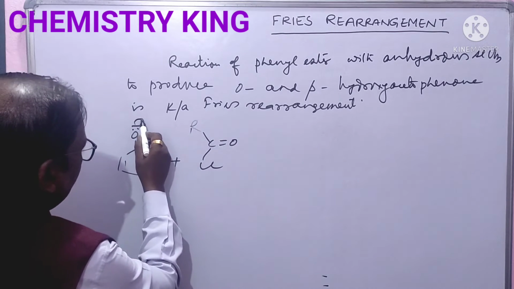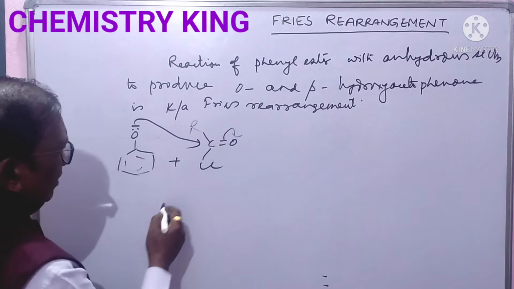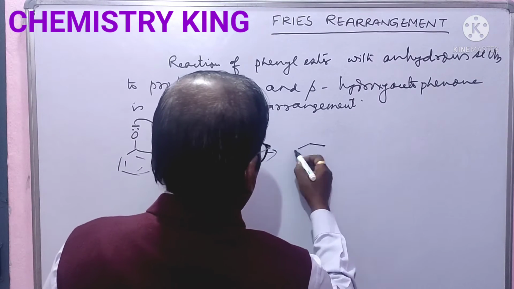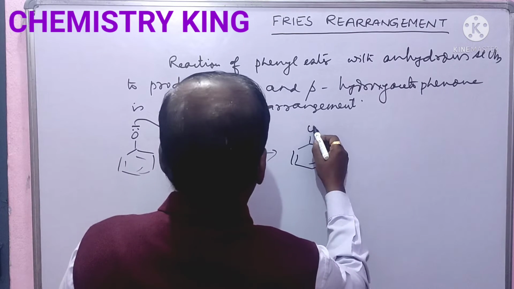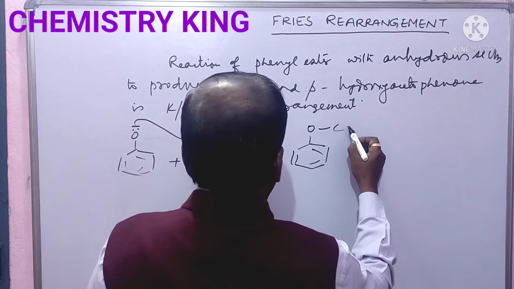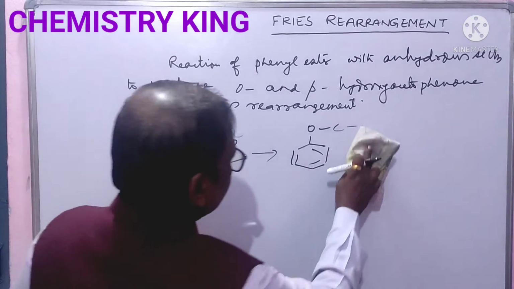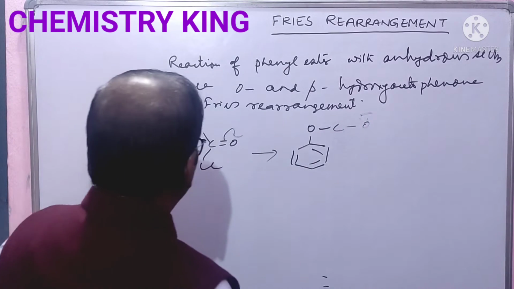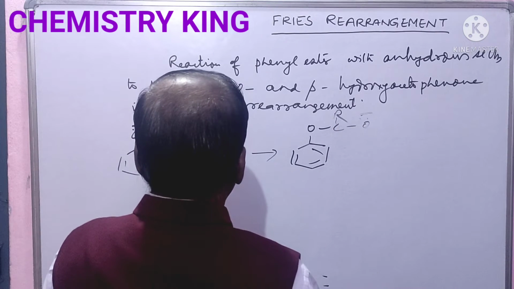The phenoxide is a nucleophile and it will attack at this carbon and you will get this intermediate with O minus, R and Cl.